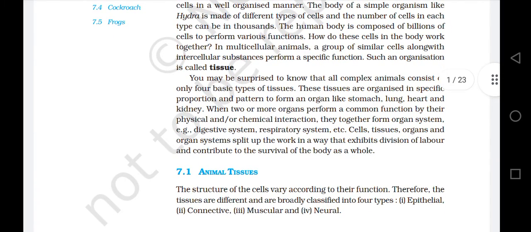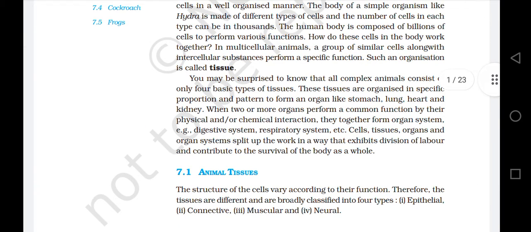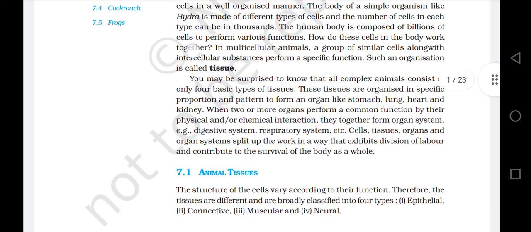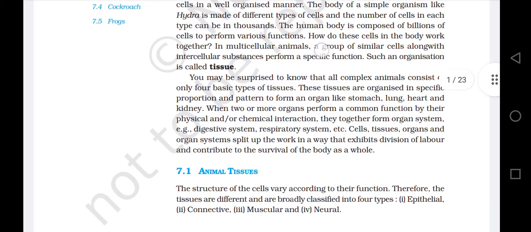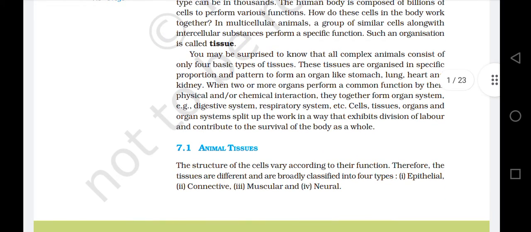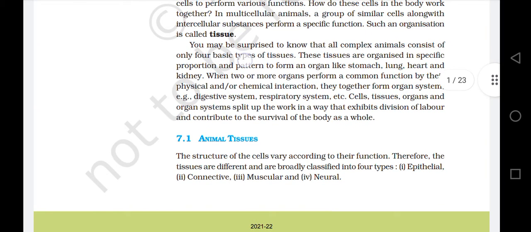The human body is composed of billions of cells to perform various functions. How do these cells in the body work together? In multicellular animals, a group of similar cells along with intercellular substances perform a specific function. Such an organization is called tissue. You may be surprised to know that all complex animals consist of only four basic types of tissues.